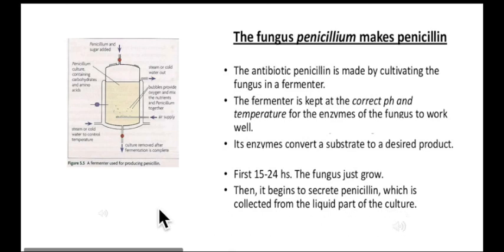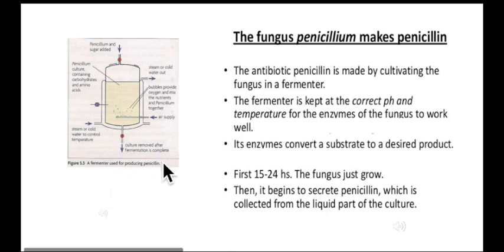The rate at which Penicillium produces penicillin depends on how much sugar is available. If there is no sugar at all, no penicillin is produced. If there is a lot of sugar, not much penicillin is produced either. So a small amount of sugar has to be fed into the fermenter all the time that the fungus is producing penicillin. The picture on the left shows the fermenter used for producing penicillin.